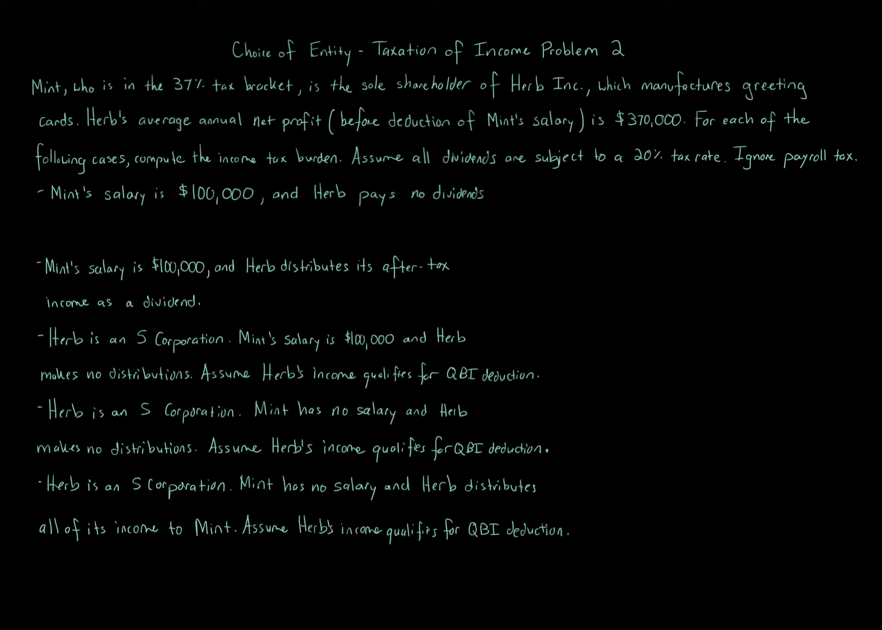Ignore payroll tax. Mint's salary is $100,000 and Herb pays no dividends. Mint's salary is $100,000 and Herb distributes its after-tax income as a dividend. Herb is an S corporation. Mint's salary is $100,000 and Herb makes no distributions. Assume Herb's income qualifies for QBI or qualified business income deduction. Herb is an S corporation. Mint has no salary and Herb makes no distributions.